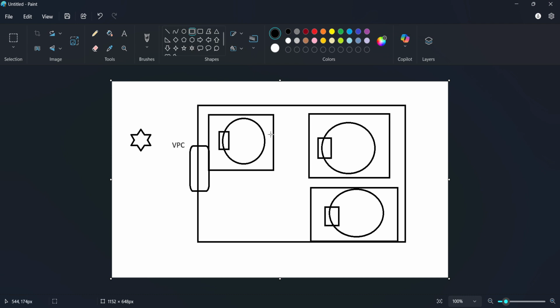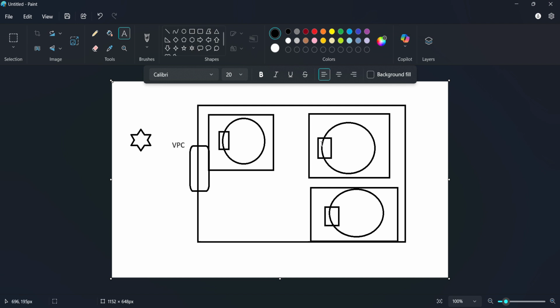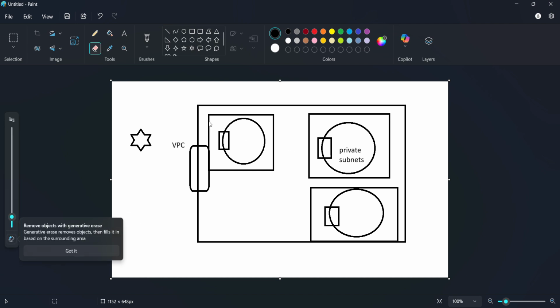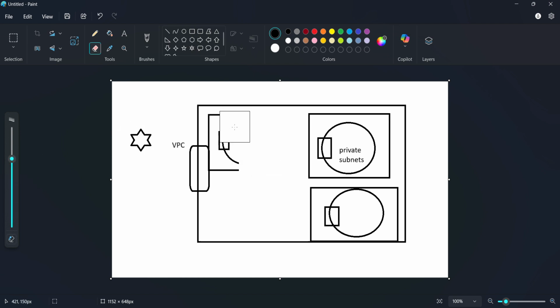These are private subnets. Let me write that down too. Private subnets. These are all your private subnets, and you'll also have a public subnet here. We also have a public subnet here. This is a public subnet. So these are all your private subnets and this is your public subnet.